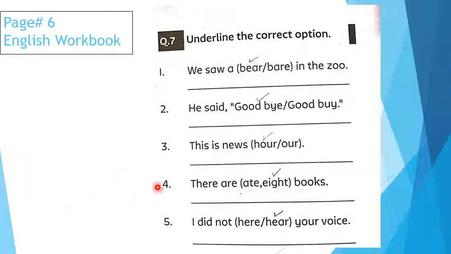Bear. He said goodbye. Which spelling is correct for here? Correct is here. B-Y-E. Bye. He said goodbye. This is news or all. This is news our. This one is correct one here. There are dash 8 books. Which one 8? A-T-E 8. E-I-G-H-T 8. Yes, E-I-G-H-T 8. 1, 2, 3, 4, 5, 6, 7 and 8 books.